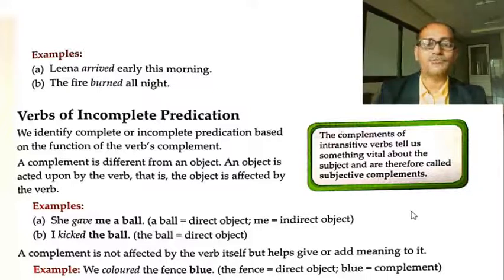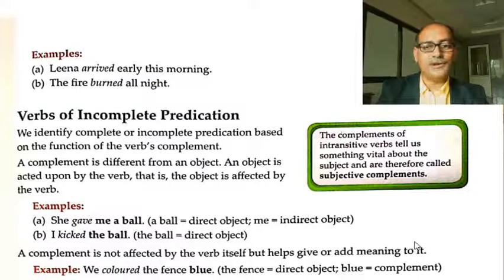A complement is different from an object. An object is acted upon by the verb, that is, the object is affected by the verb. For example, she gave me a ball. So the ball is the direct object and me is the indirect object. This giving is affecting both things. Therefore, me is the indirect object and the ball is the direct object. I kick the ball. Here the ball is a direct object again. There are no two objects here, only a single object.